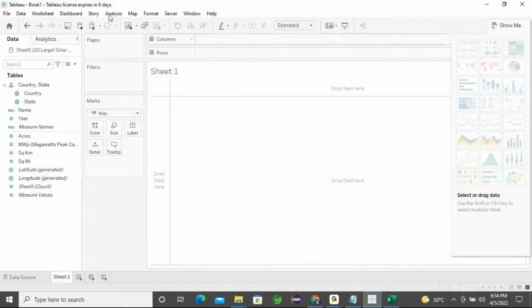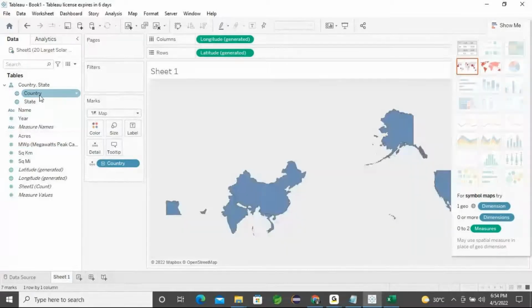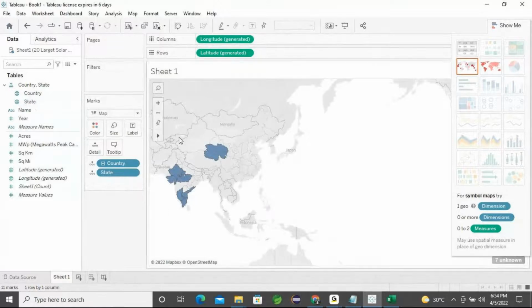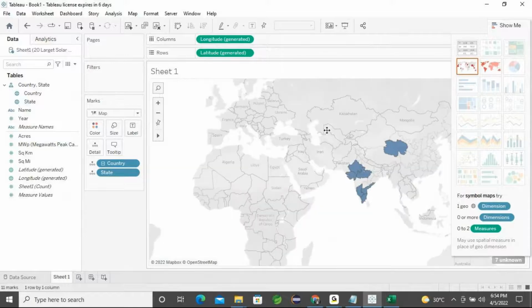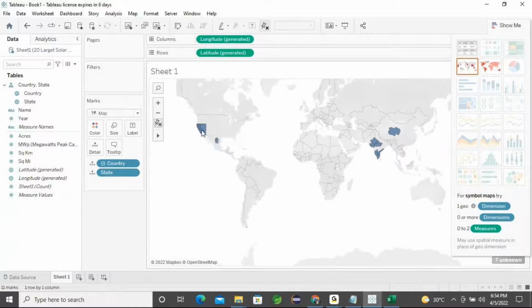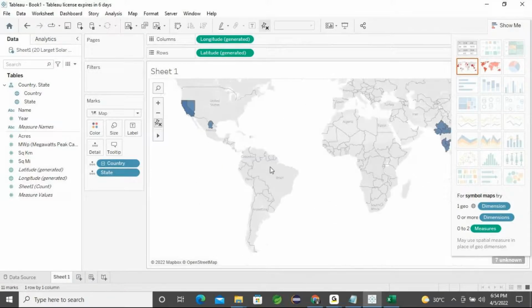Okay. So now, the first step, go to the country field and double click it, and second, find the state field and double click that as well. State-wise I can get a little, but it is targeting India along with all the countries. If you zoom in, I can get a few data points here and there. I don't want all the countries.